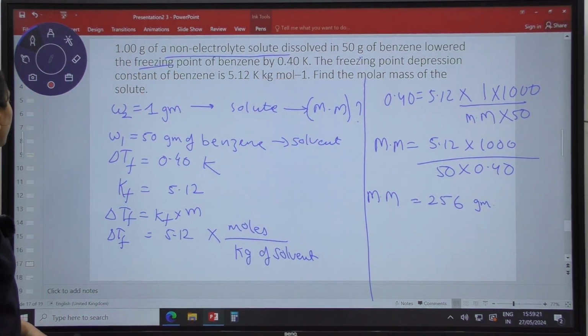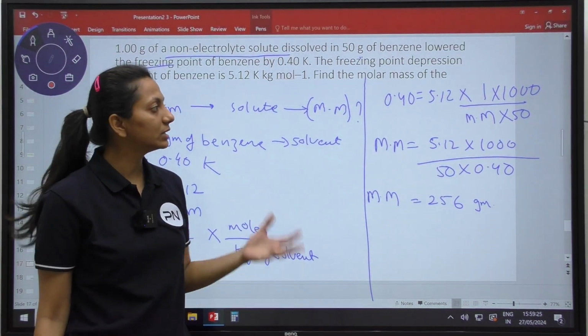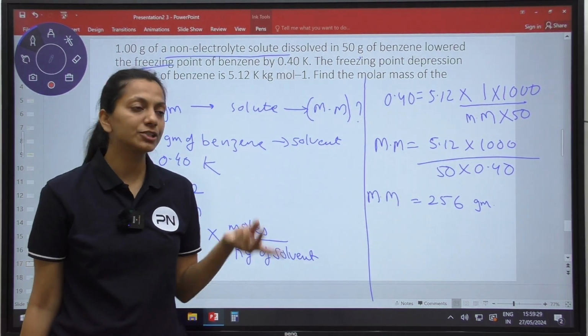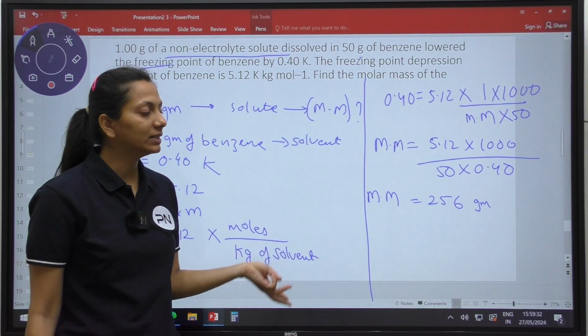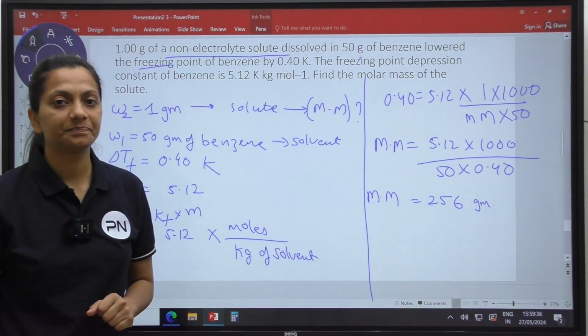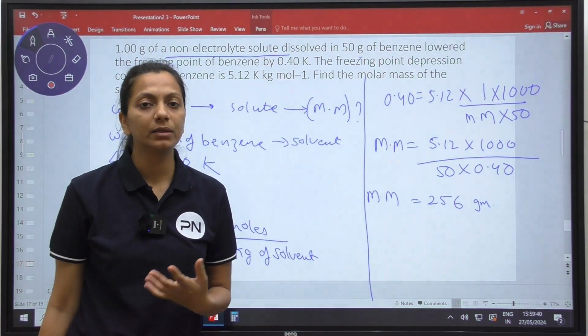So in this way, till now we have completed the topics. Today we have seen two to three topics. First is regarding the colligative property, then elevation in boiling point, and now we have finished the topic depression in freezing point with its numerical. I hope you have understood each and everything very clearly and properly.